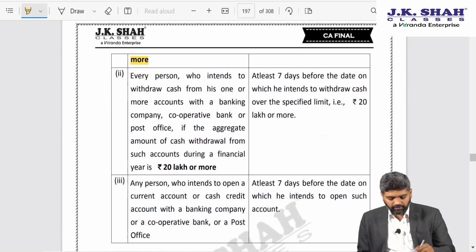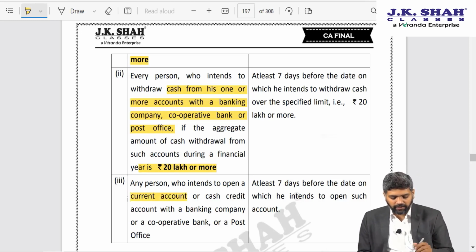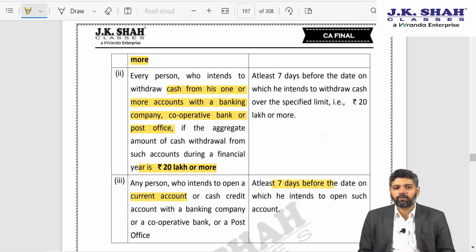Or in case he wants to withdraw cash from one or more accounts in a bank, cooperative bank or post office aggregating to 20 lakh rupees or more, again 7 days prior to that he is required to apply for PAN. Or in case any person who intends to open a current account in a bank, at least 7 days prior to that he is required to obtain a PAN if he does not have one.